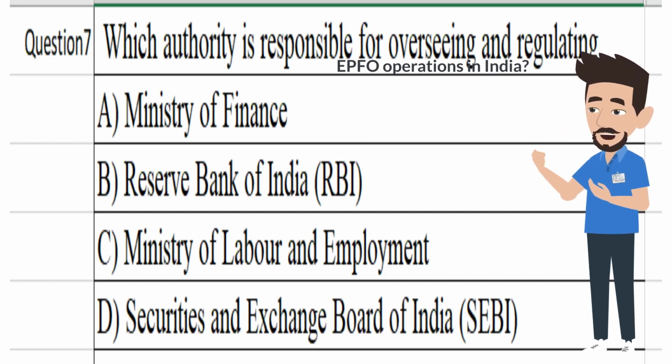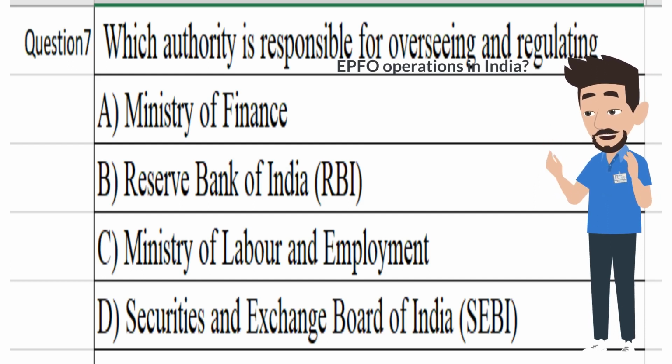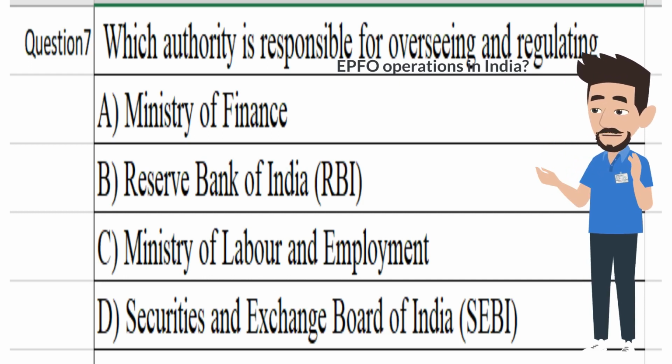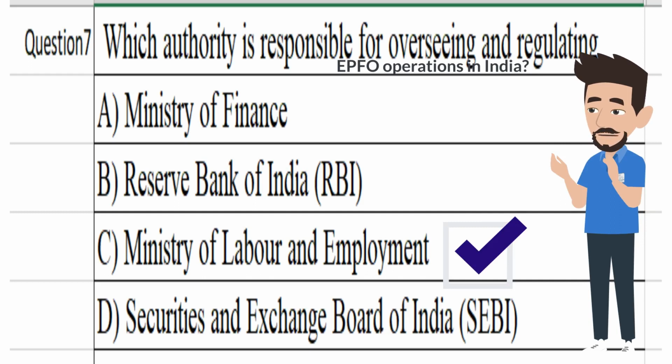Which authority is responsible for overseeing and regulating EPFO operations in India? A. Ministry of Finance. B. Reserve Bank of India, RBI. C. Ministry of Labour and Employment. D. Securities and Exchange Board of India, SEBI. Answer C. Ministry of Labour and Employment.